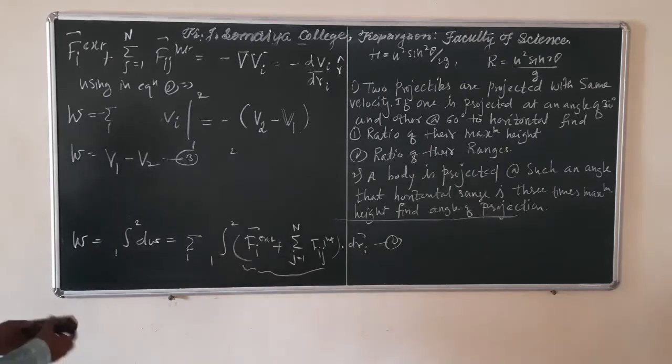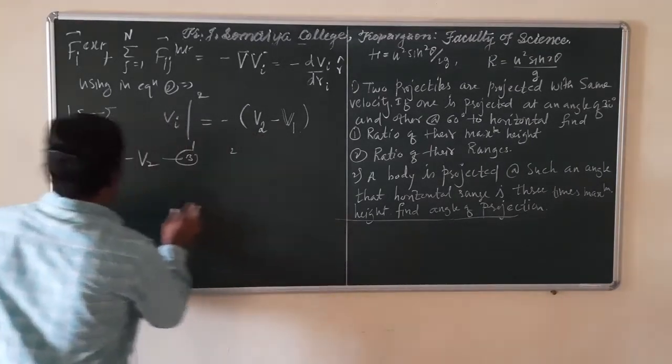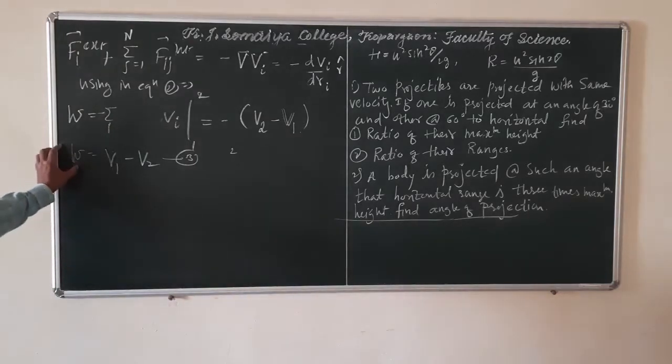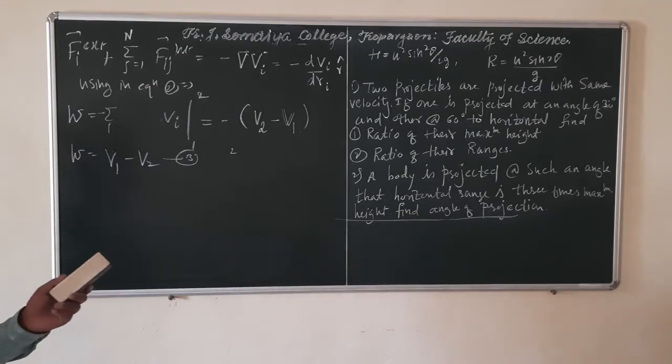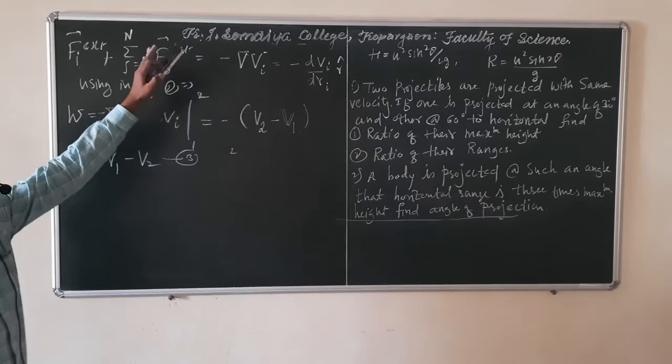Now we have to find out work done in terms of kinetic energy. For that we know that work done is the dot product F dot dr that we have seen in equation 1.